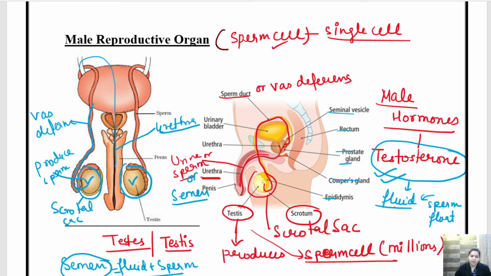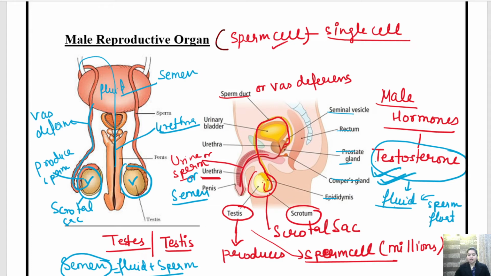Not the sperm alone, but sperm along with the fluid reaches the urethra and it is called semen. Now semen is released from the urethra. Clear? So this is the complete male reproductive organ, and the male reproductive hormone is called testosterone.